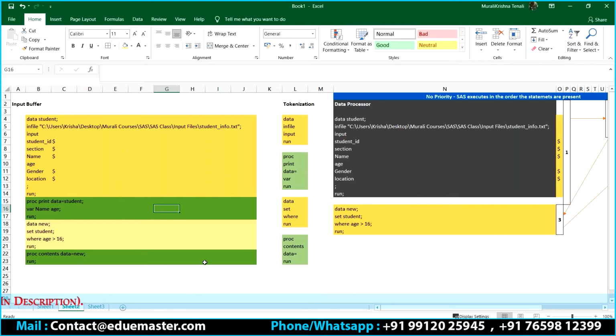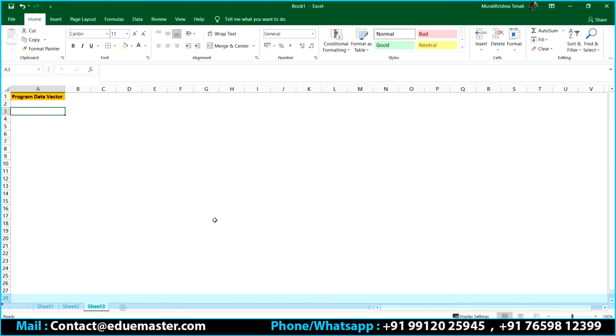So now I'm moving to another place, that is the program data vector. This is the place where SAS builds the data set. Remember, only when SAS reaches this place, because by this time my program is syntax error free. Number two, I know what processes I need to execute.